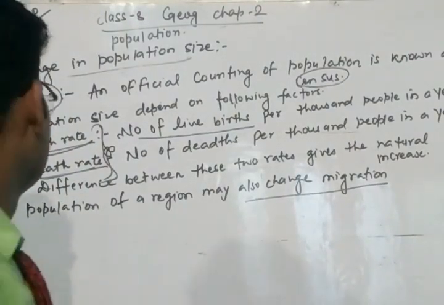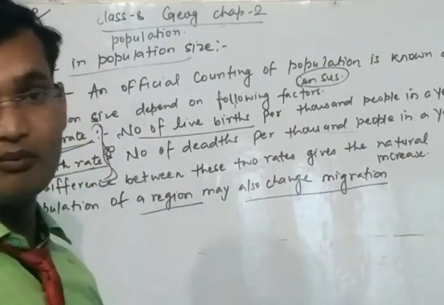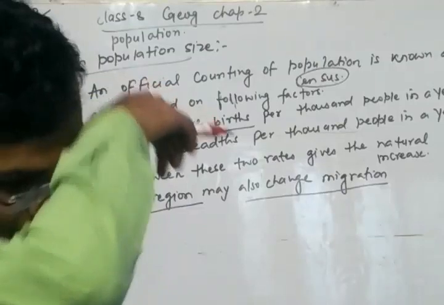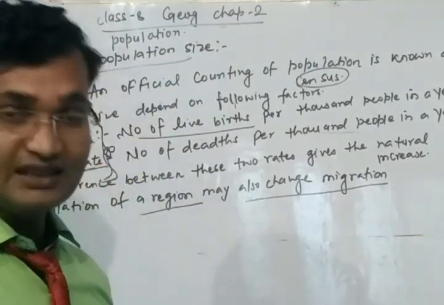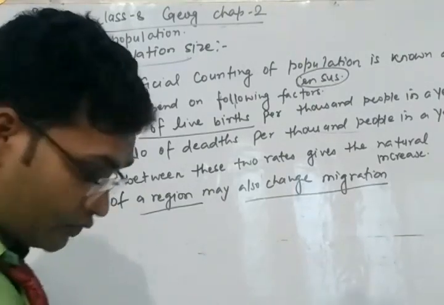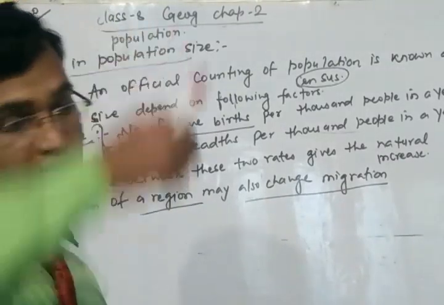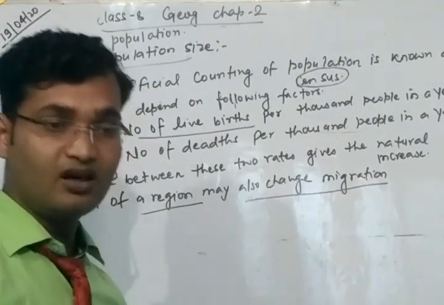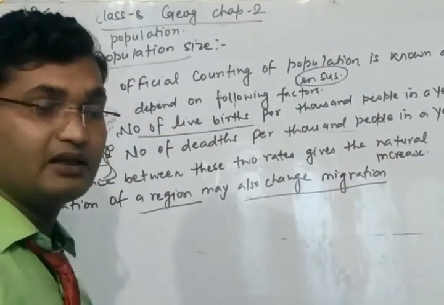Okay. Next one is the population of the region may also depend upon migration. Means if the people migrate from one place to another, it changes the population size of a particular region. Okay, so we have learned about migration. Why do people migrate?